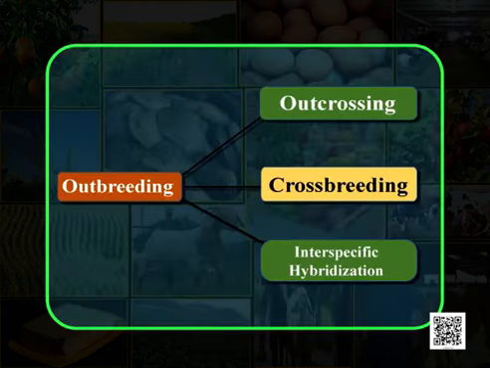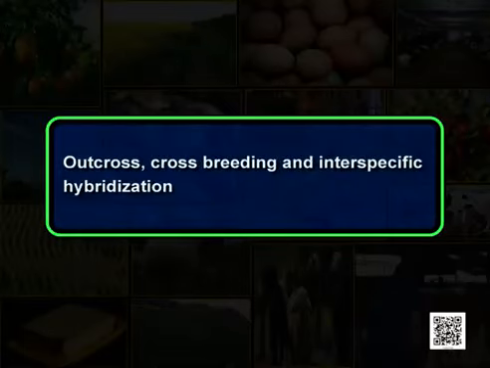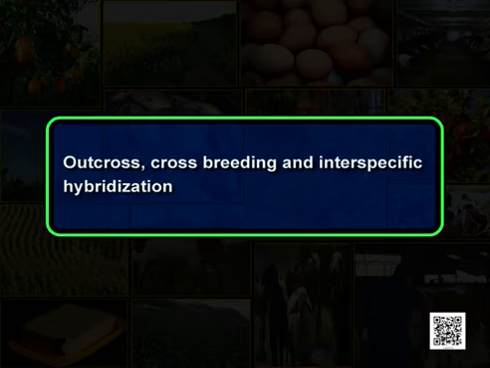Outbreeding can either be outcrossing, crossbreeding or interspecific hybridization. Now, let us understand the differences between the three, namely outcross, crossbreeding and interspecific hybridization.